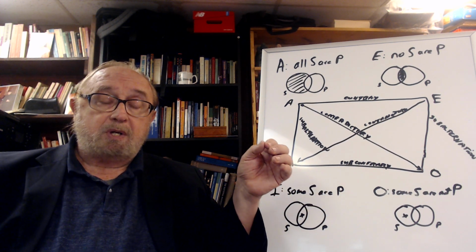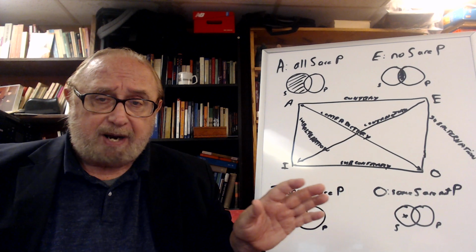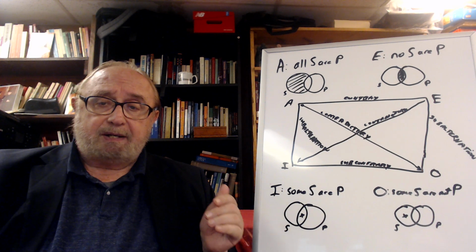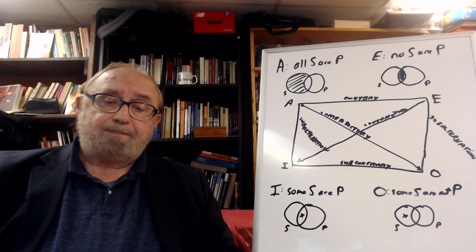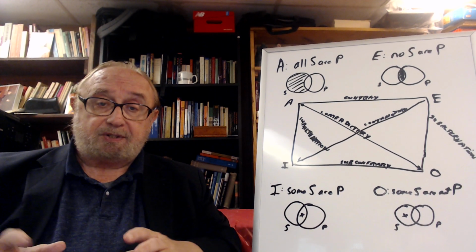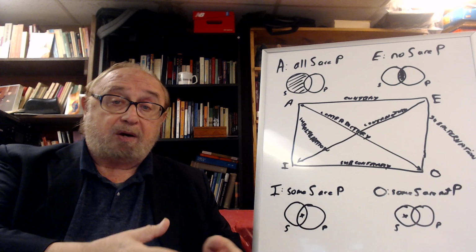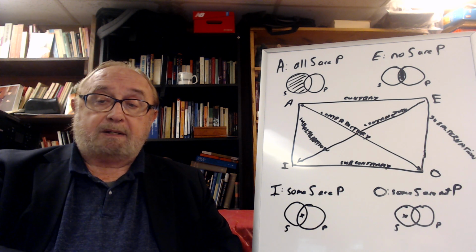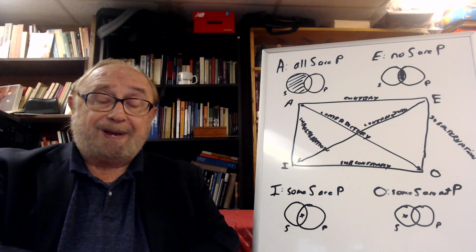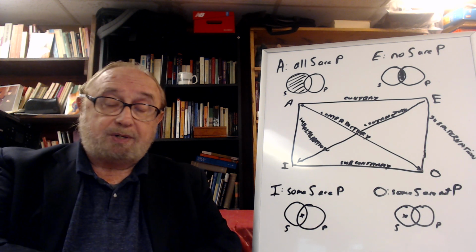In other words, when you're saying that no dogs are fish, it means you have the dog class and you have the fish class, and they do not interact at all. Now, the third type of proposition is the I proposition, which is the particular affirmative, which means some S are P. Some dogs are black, or some dogs are things with black hair. And the last one is the O proposition, which says some S are not P, like some dogs are not black, or some dogs are not things with black hair.